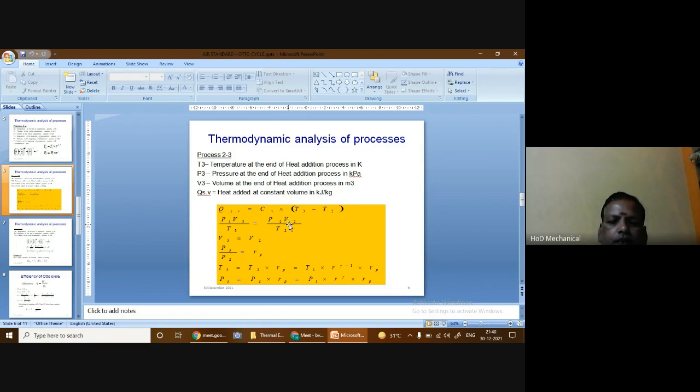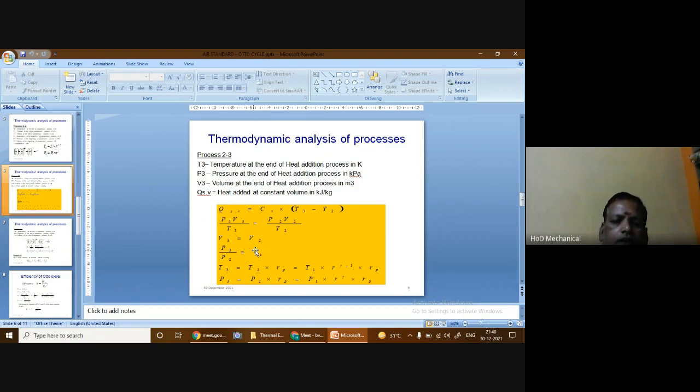So from this I can write P3 by P2 is equal to T3 by T2. Here P3 by P2 is equal to r suffix p, which represents the pressure ratio, or we can also call it the explosion ratio.